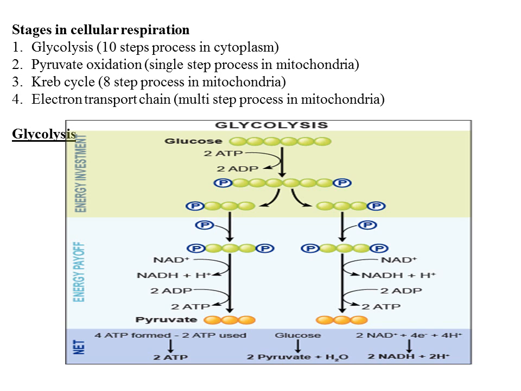So after this, a phosphate molecule is added from ATP, so ADP is formed here, and glucose 6 phosphate is formed.